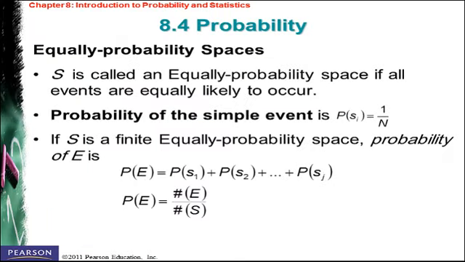Moving to the probabilities, equally probable spaces. S is called an equally probable space if all events are equally likely to occur. This is very important. The probability of the simple event, probability of Si, is equal to 1 over n. If S is a finite equally probable space, the probability of E is going to be the total number of outcomes in E over the total number of outcomes in the whole sample space. Okay, so this is the rule for finding the probability of an event E.